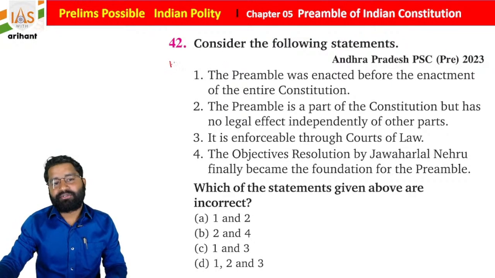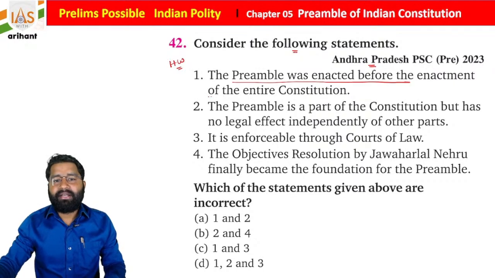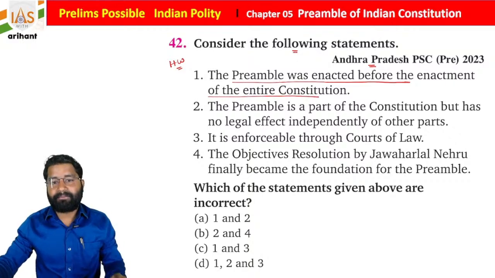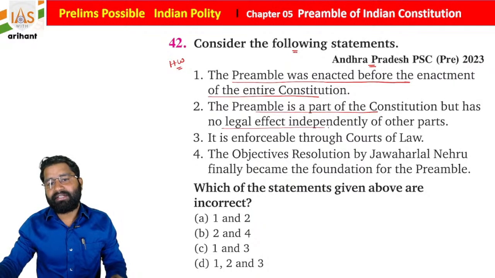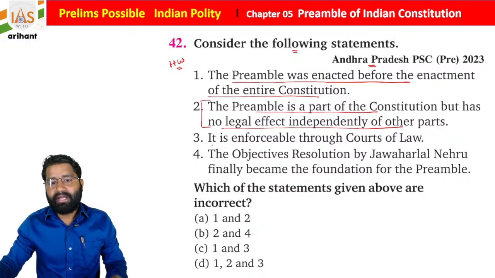Students, now this question will be your homework. Consider the following statements, Andhra Pradesh PSC 2023. The preamble was enacted before the enactment of the entire constitution. Very important, you have to read it carefully. The preamble is a part of the constitution but has no legal effect independently of other parts. This statement we already discussed.